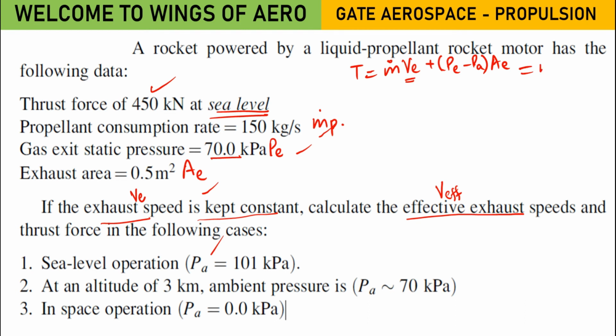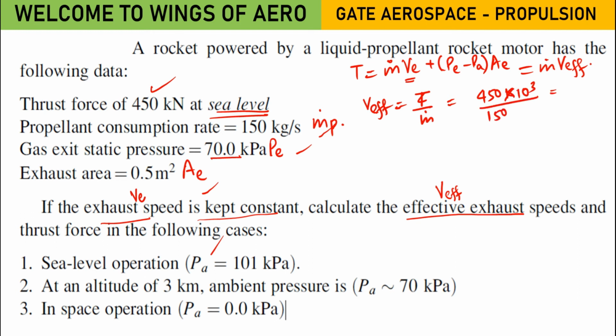Another formula is there: thrust equals m dot into V effective. Using that formula, V effective equals thrust, which is known, per m dot. So the thrust is 450 kilonewton, that is 450 into 10 power 3, divided by 150.